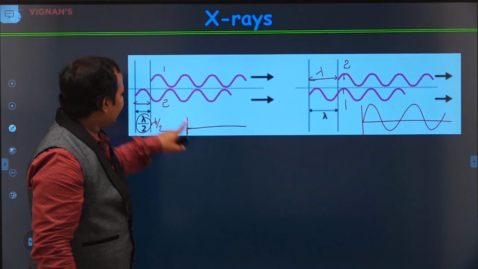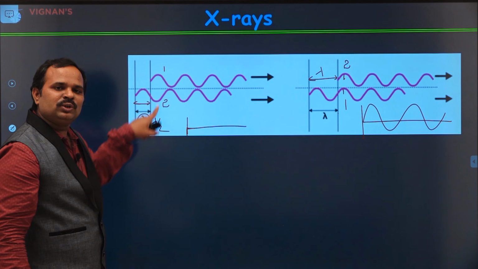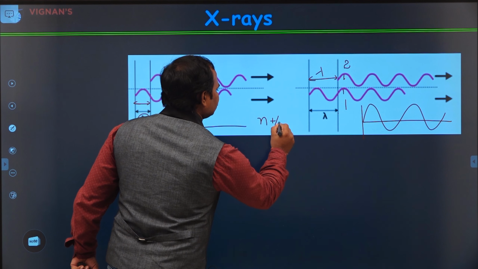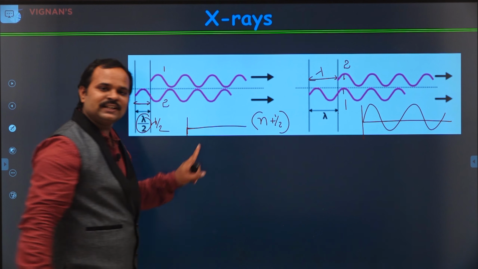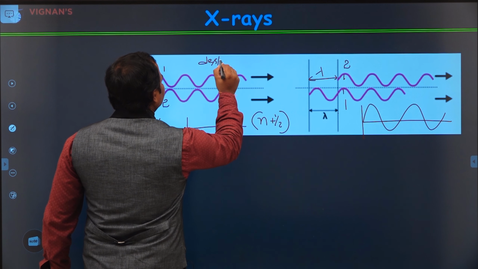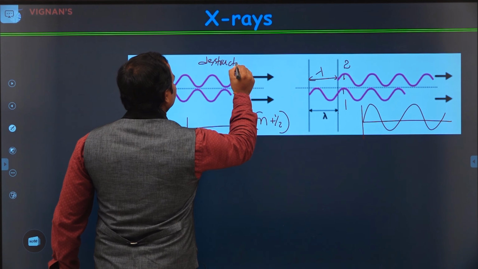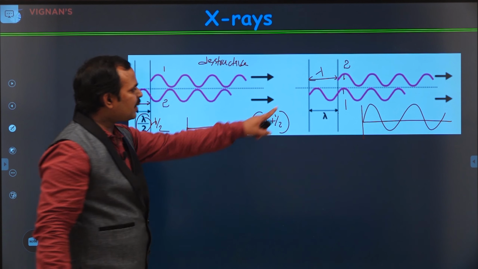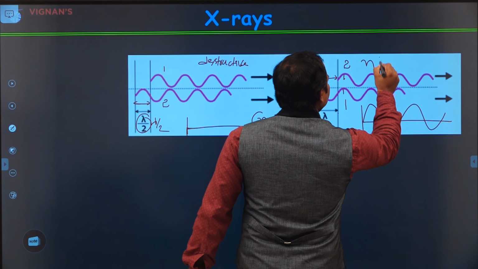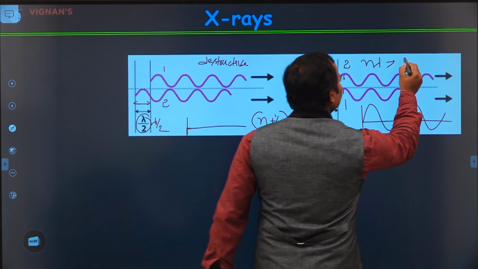That means if the path difference between the two waves is n plus half, we get a destructive interference. And if the path difference is exactly n lambda, we get a constructive interference.